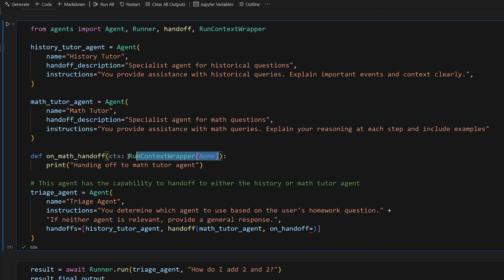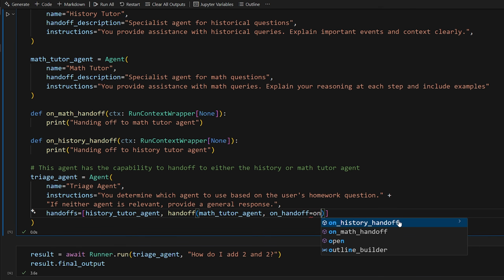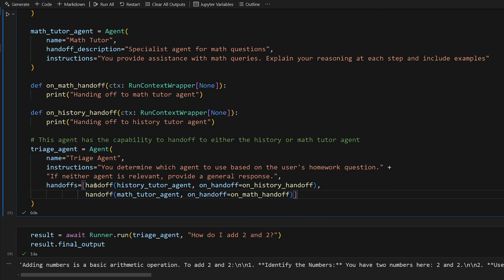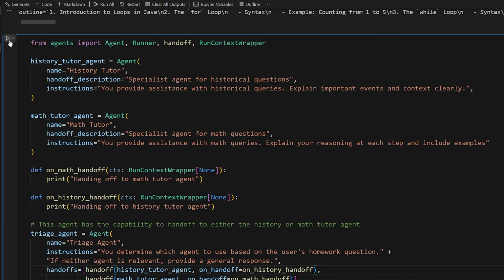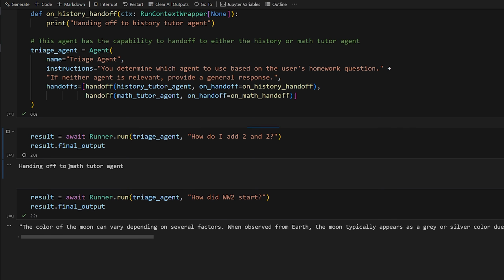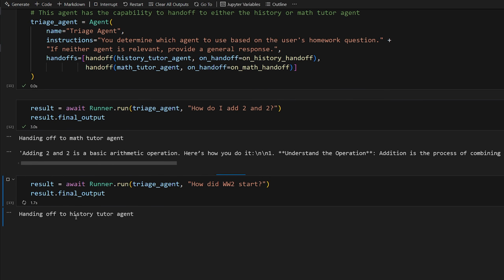It's a little cumbersome to write, and then you can have whatever code you want. So I'm just going to print out "handing off to the math tutor agent" so that we know that. Here's another one for the history one. So now I'll put here on math handoff. All right, cool. So now this is a little more detailed. We can move that down if we want to. So now when it hands off, it should also call these functions here. Let's try it out so we know which one it's routing to. Handing off to the math tutor agent. Nice. And then handing off to the history tutor agent.